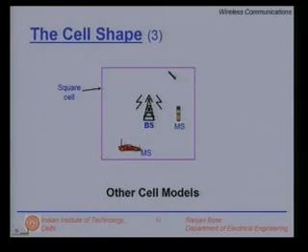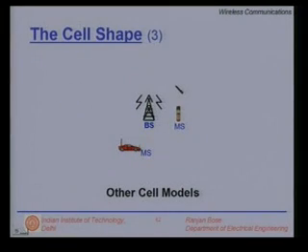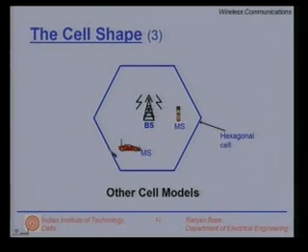So, in our quest to come up with a cell shape which approximates the circular ideal shape but is not completely counterintuitive, we go to the next possible shape, which is the hexagonal cell. Clearly, it is closer to the circular ideal shape, right?